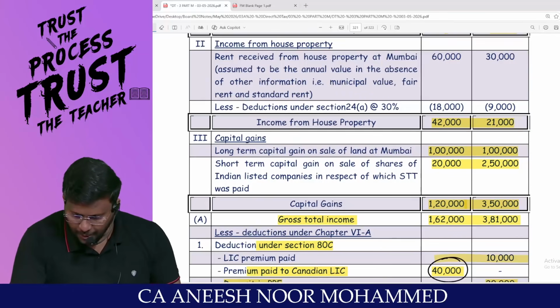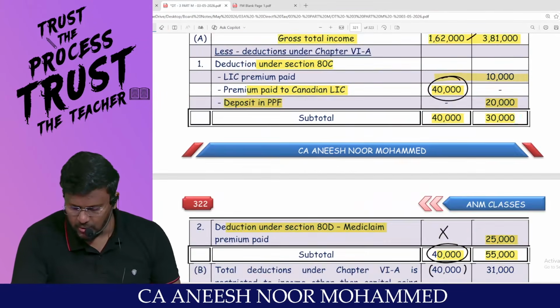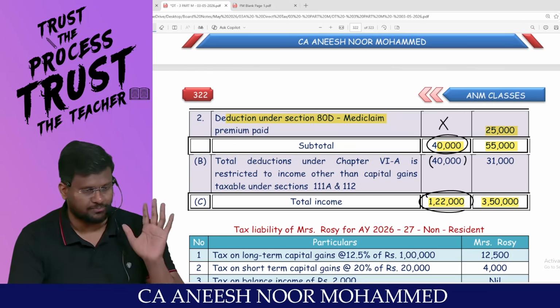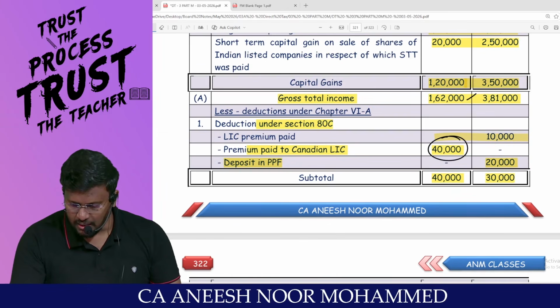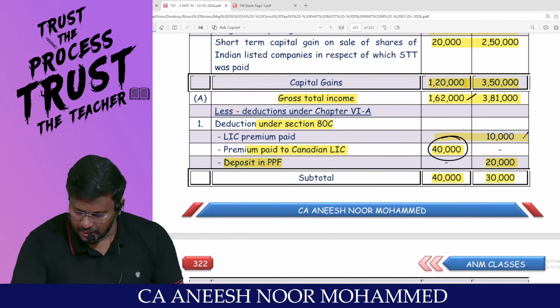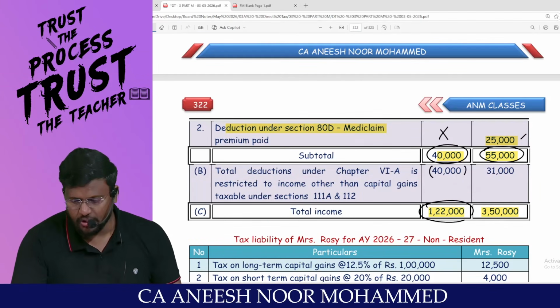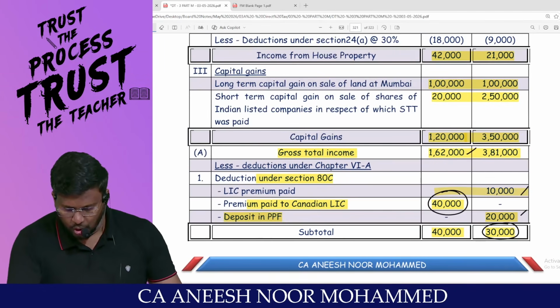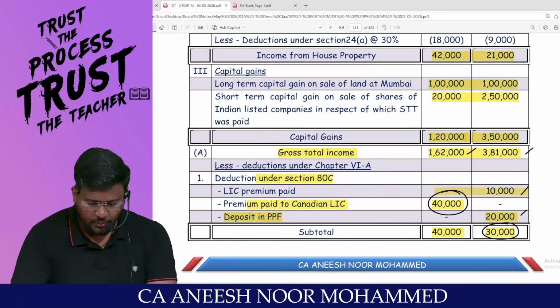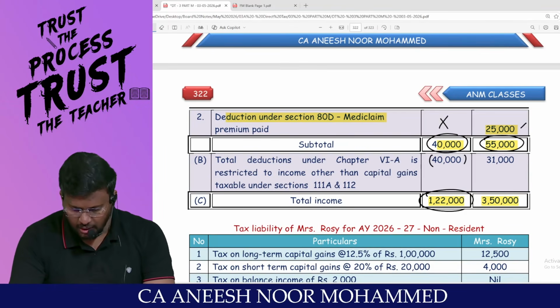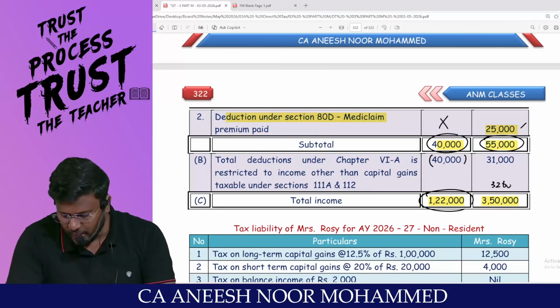So you tell me, from 1,62,000, if you reduce 40, 1,22,000 is the total income. Am I right, sir? Here 10 plus 20, 30. In addition to that, 25 is there. Total 55. What is the gross total income? 3,81,000. From that 3,81,000, if you reduce 55, you should get 3,26,000.